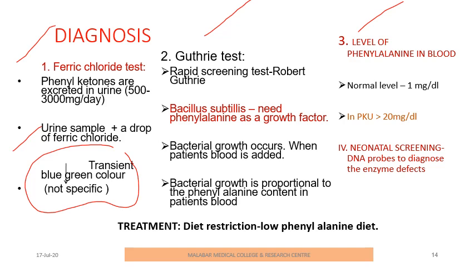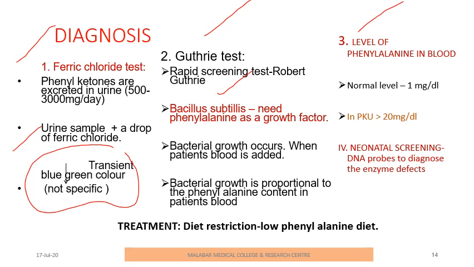Guthrie test is a microbiological test invented by Robert Guthrie, that is why the name is given as Guthrie test. Here we have to grow the patient blood sample in a culture medium, which contains the patient blood sample, and allow the bacteria Bacillus subtilis to grow.